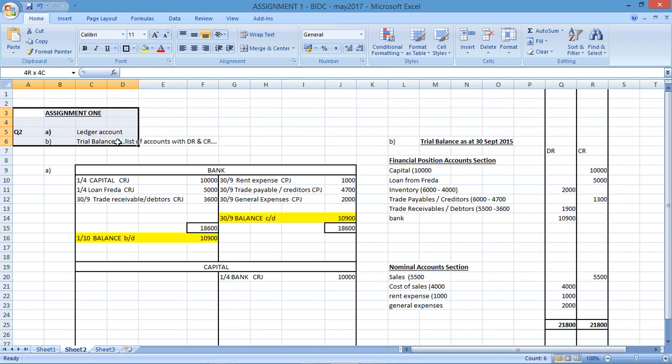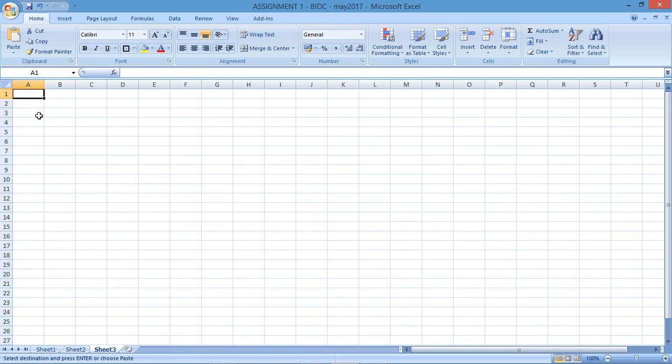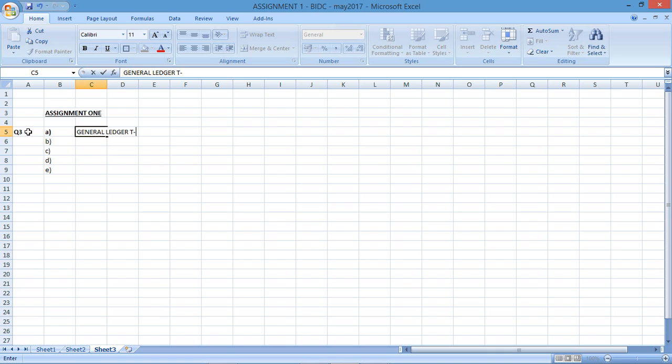Let's now look at question number 3. Question 3 is broken up into several different parts: Part A, Part B, Part C, Part D, and Part E. Part A says, prepare ledger accounts to record these transactions. Complete the ledger by closing or balancing accounts. So we need to create lots of general ledger accounts. All the T accounts. Make sure you do all of them. Then they say prepare the trial balance. So the next one is the trial balance.